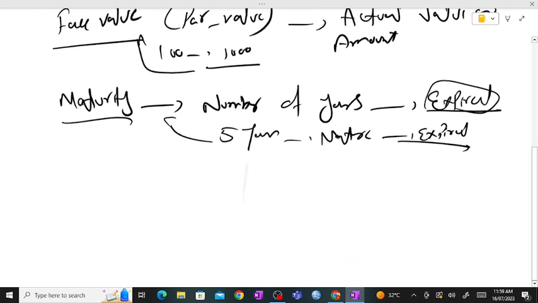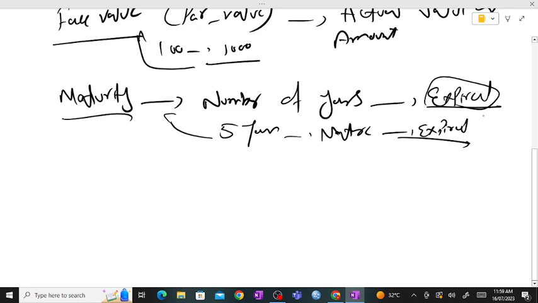Then we have the coupon interest rate. We will discuss later what it means. The amount you receive on your bonds in terms of your profit or yield is known as the coupon rate.